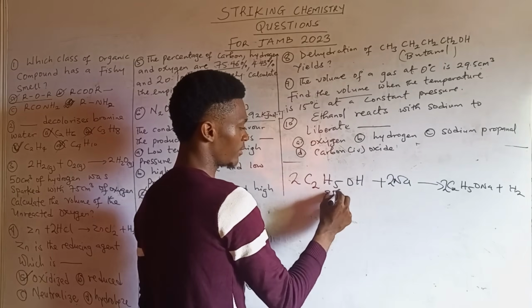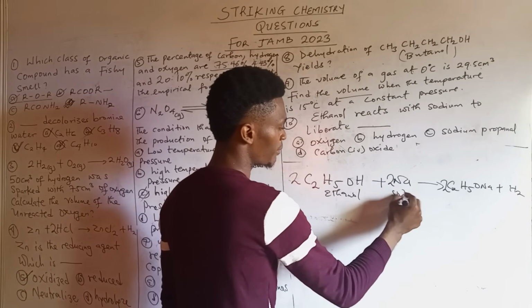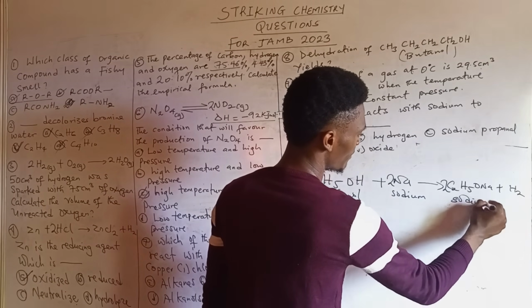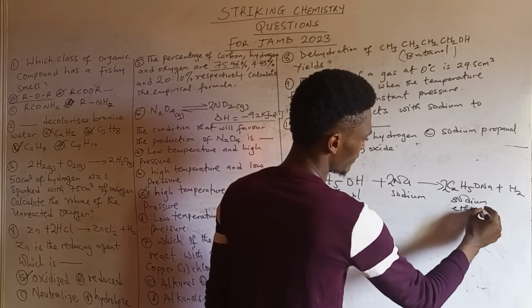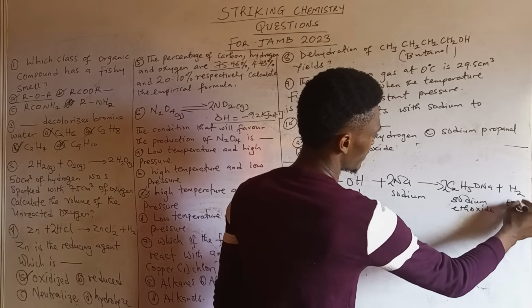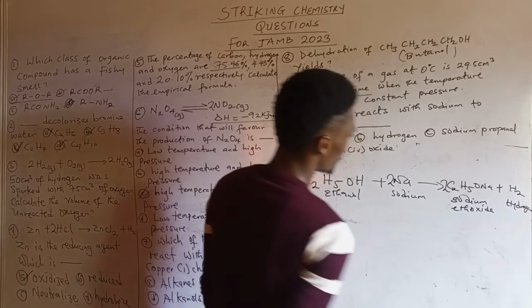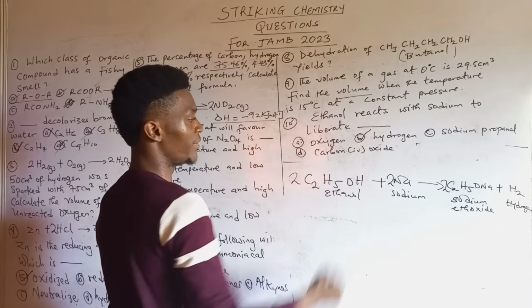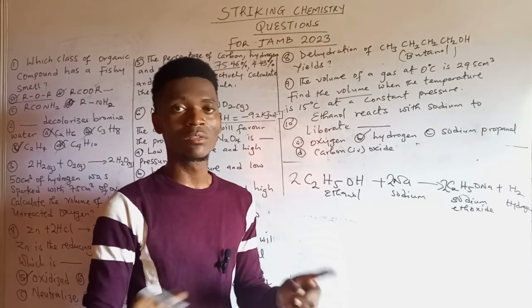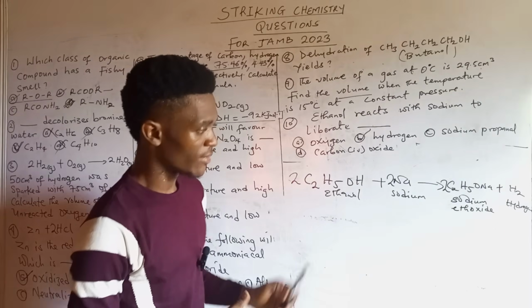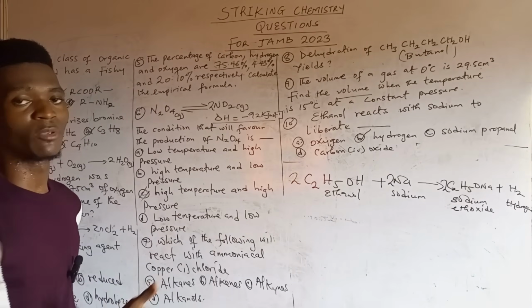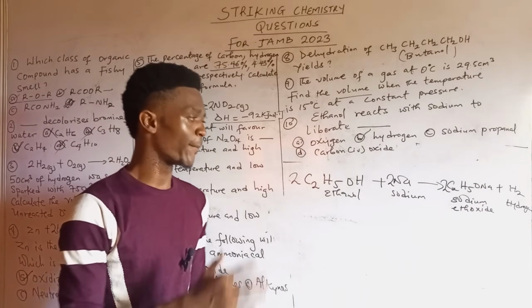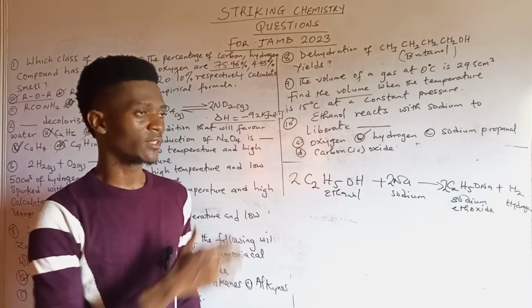All right. So this is ethanol, and this is sodium, and this is sodium ethoxide, while this is hydrogen gas. All right. So which of the following is produced or liberated as a gas? Of course it is B. So it still works for all of the alkanols, not only ethanol. We still have propanol, butanol, and the rest of them. So this will be the first part of this series.